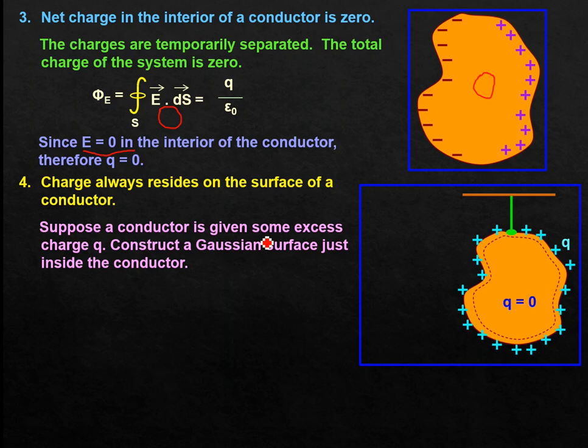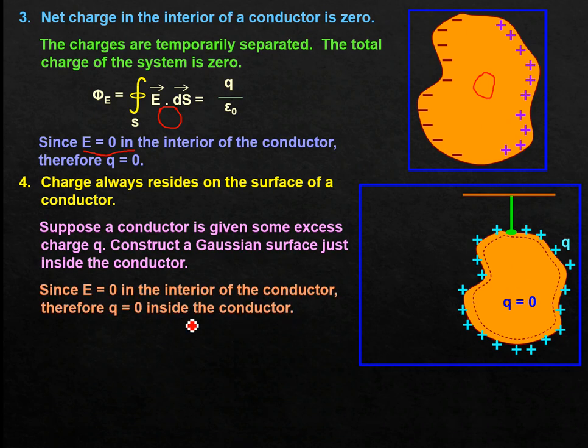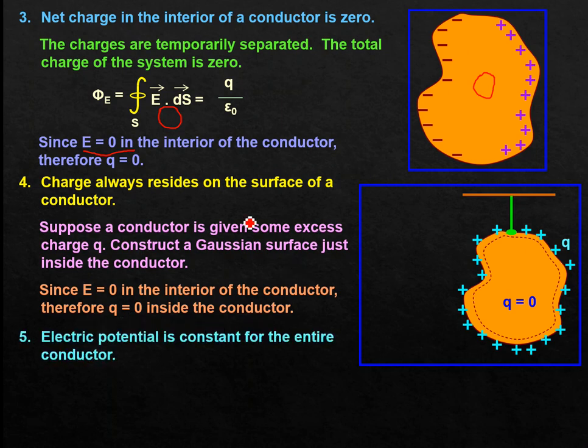So this dotted portion is the Gaussian surface, and from this third point we have already understood that here no charge can reside. So the only option is that since the electric field is 0 in the interior of the conductor, therefore the charge will also be 0. And hence the excess charge will simply get distributed over the entire surface in a uniform manner.